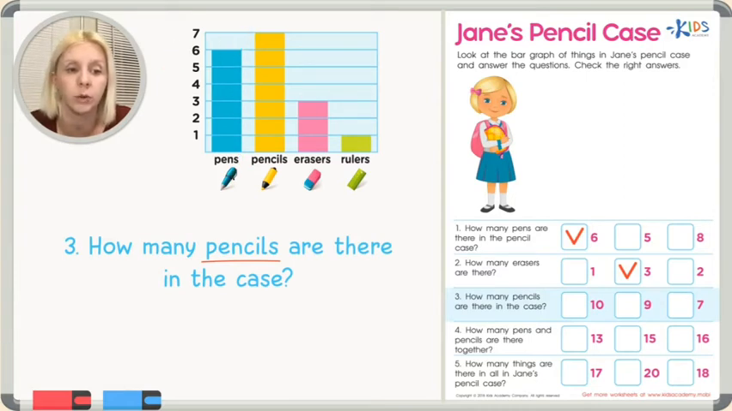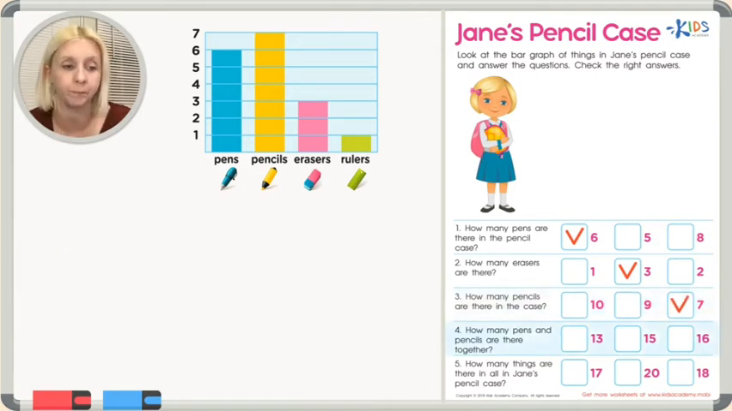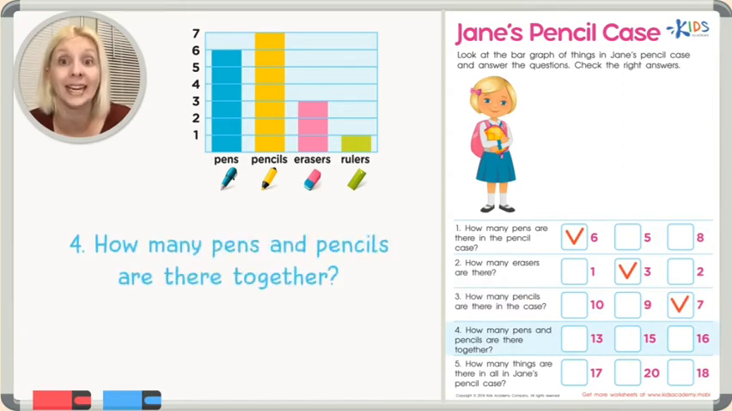So we're going to come down here. We've got 10, 9, there it is, 7 right here. Okay. How many pens and pencils are there together? Now this one's kind of tricky because we're looking for pens and we're looking for pencils. And then when it says how many are there together, what does that mean that we need to do with those two numbers? Do we need to add them or do we need to subtract them?